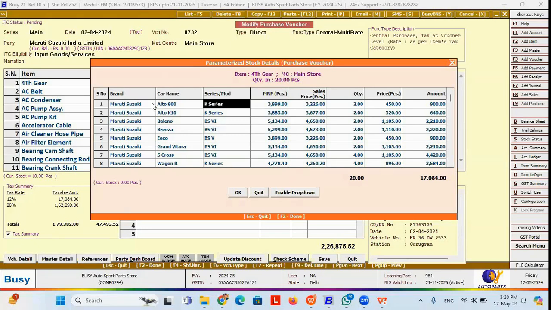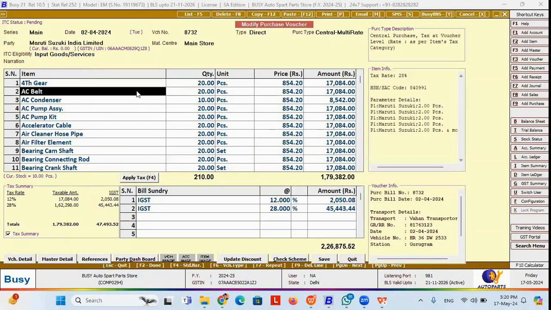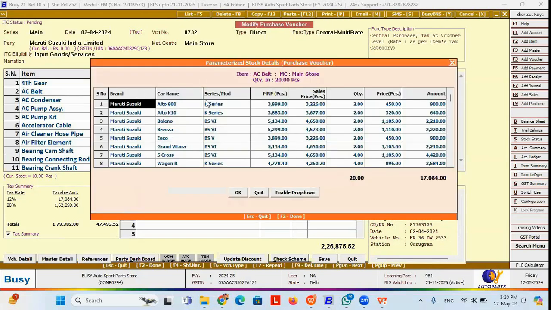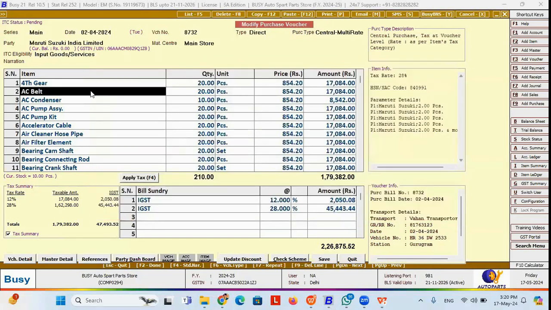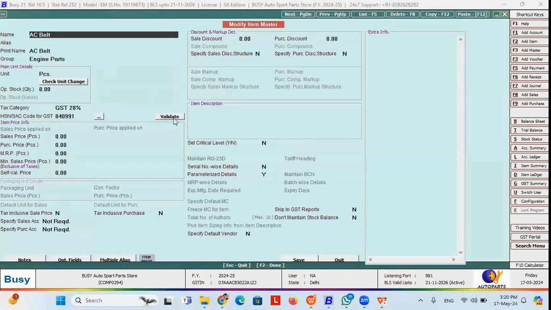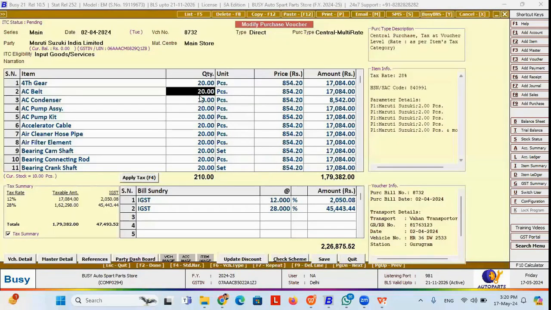I select the car name, I select the series, I mention the MRP, I mention the sale price, I mention the quantity. So the total quantity is 20, but I am bifurcating this quantity on the basis of my brand, my series, as well as my car name. For each and every item, this brand series box will appear if you have enabled these parameters in the item master. So whenever you create your item master, if you enable this parameter feature, then it will be applicable in your transactions, both in purchase as well as in sales.